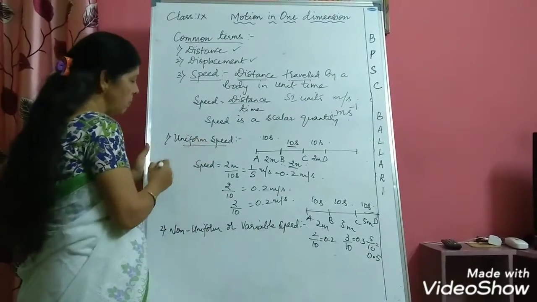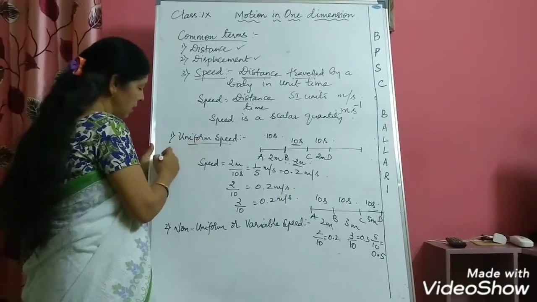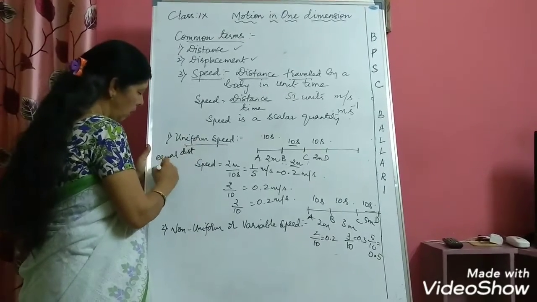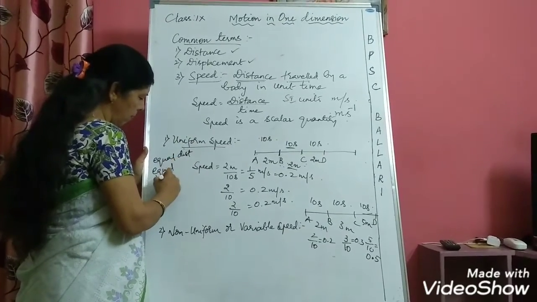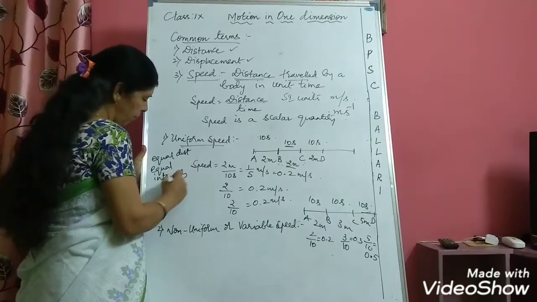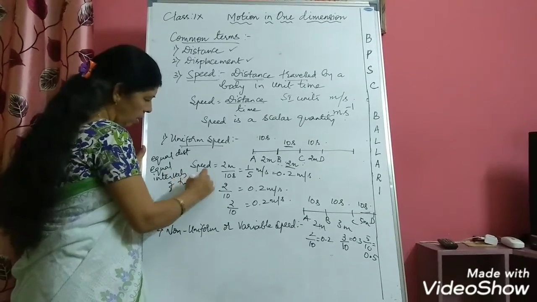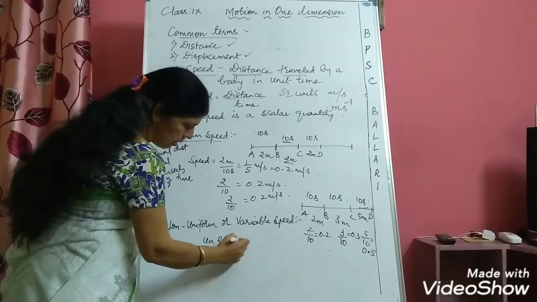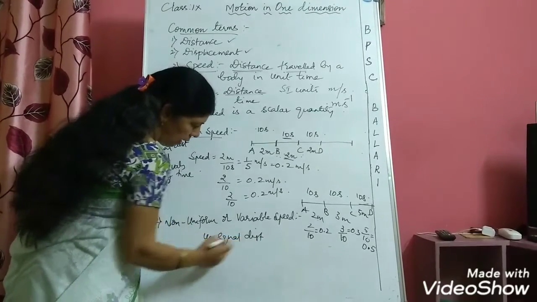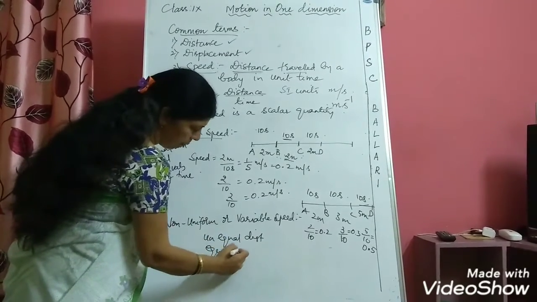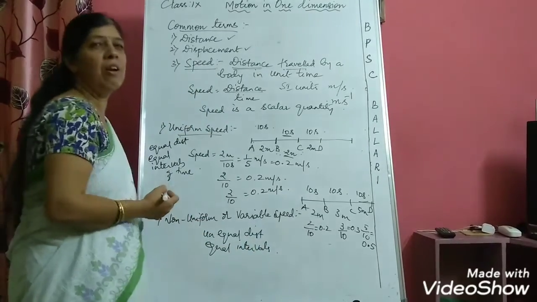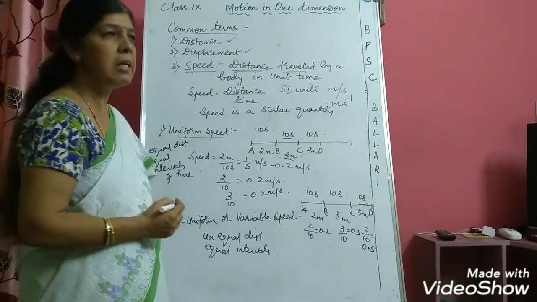So here uniform speed means what? The body covers equal distances in equal intervals of time. Here what is happening? Unequal distances and equal intervals of time. So this is called non-uniform speed or variable speed.